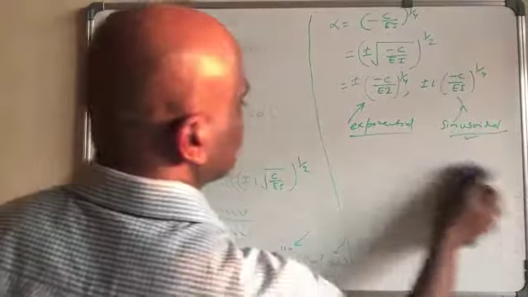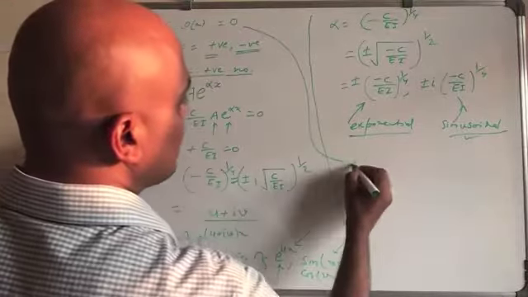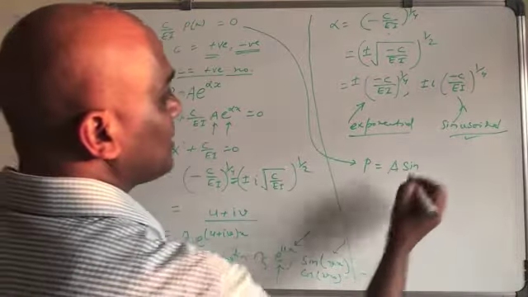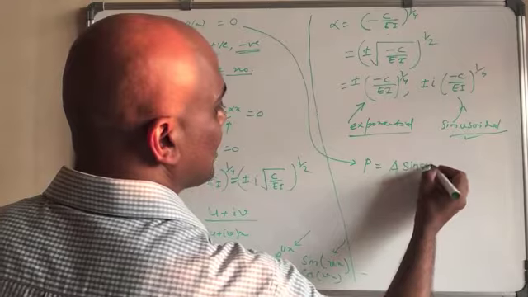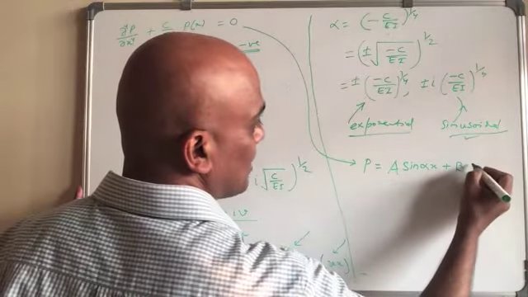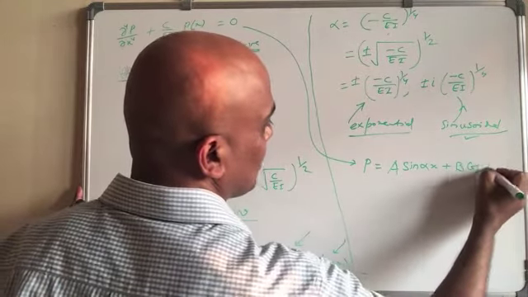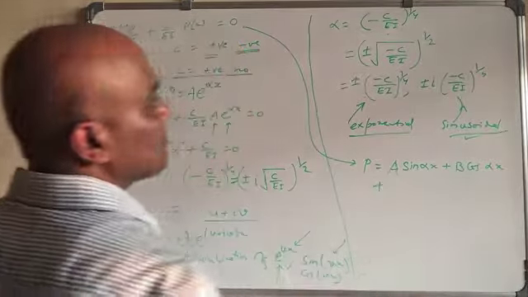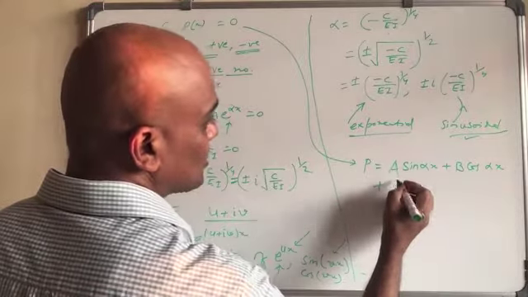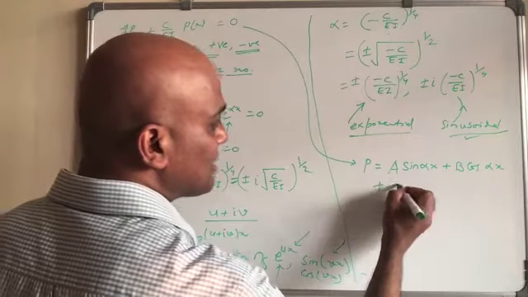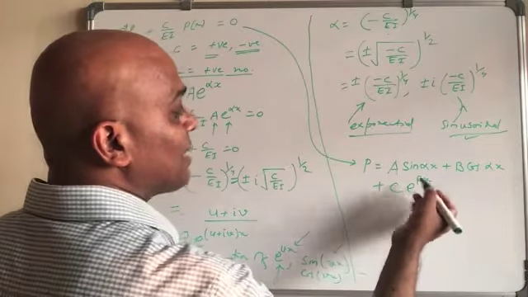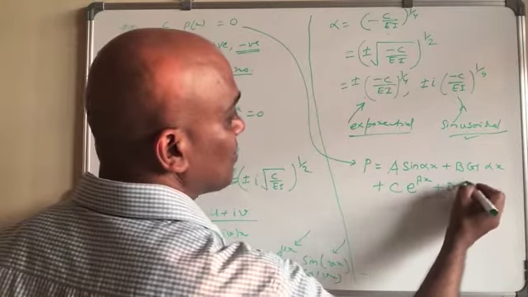The general solution for this one will be P equal to something like this: A sine alpha x plus B cos alpha x solution, plus, since you also have exponential terms, you can write the exponential term, C e to the power beta x, plus minus both it will be, right, plus D e to the power minus beta x or something like that.